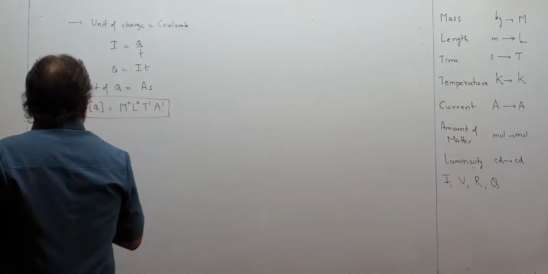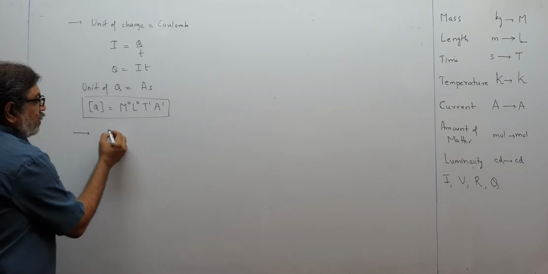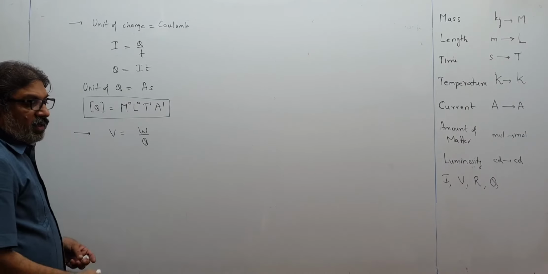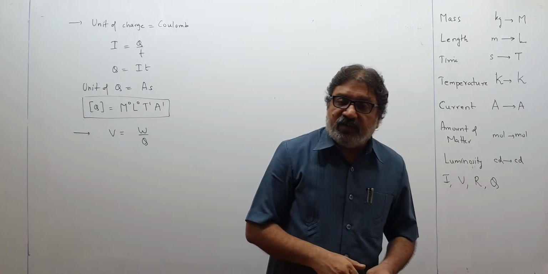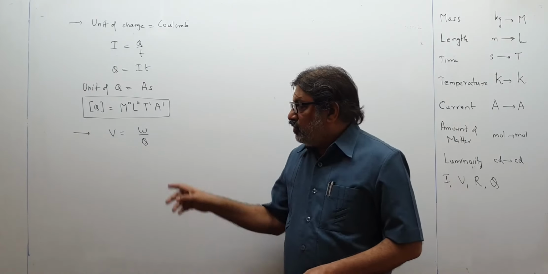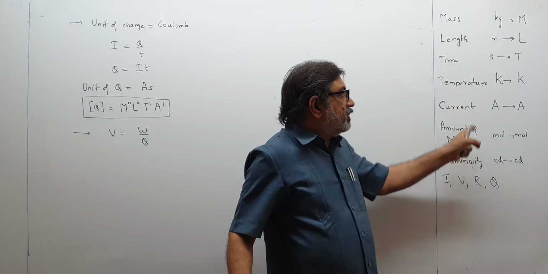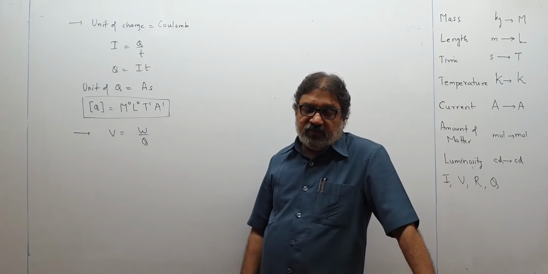Electric current, already ampere is there, that is okay. Now we talk of potential difference. You know that potential difference means what? Work upon charge, if you remember the unit. Work done per unit charge is called electric potential or potential difference. So work upon charge, its unit is volt, but volt I cannot see over here. So I will think of some formula of potential difference.